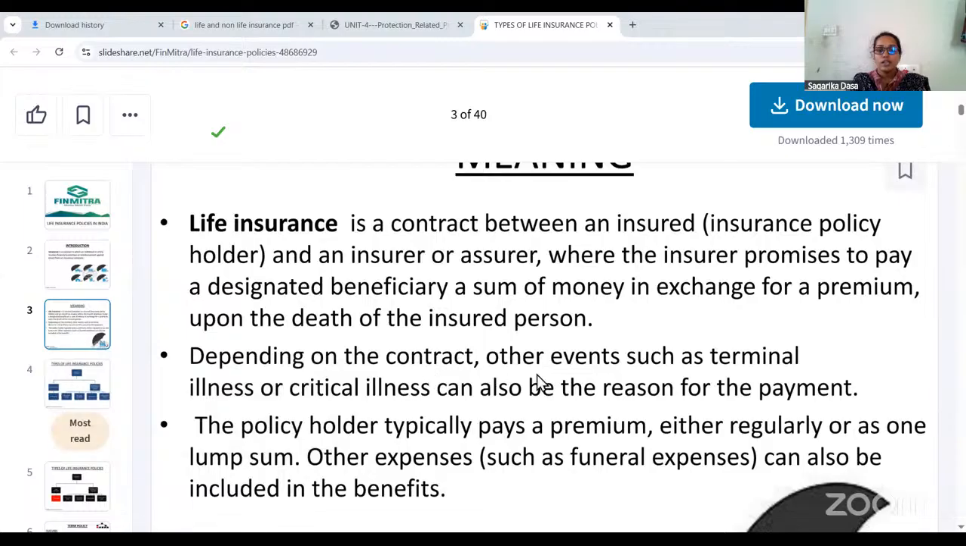Depending on the contract, other events such as terminal illness or critical illness can also be the reason for the payment. Now, depending upon the type of the contract, if in between there is a terminal illness like paralysis, or any injury to the body, or a critical illness, then there is scope for payment too. Not only death, but in between, if the insured party faces some sort of physical damage or any illness, then also the payment can be made by the insurance company to the policy holder.